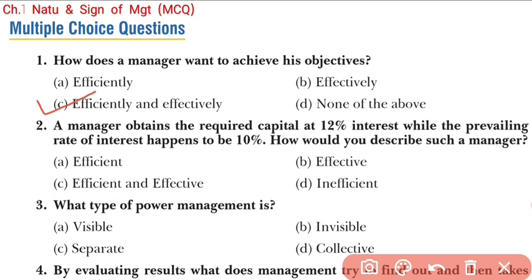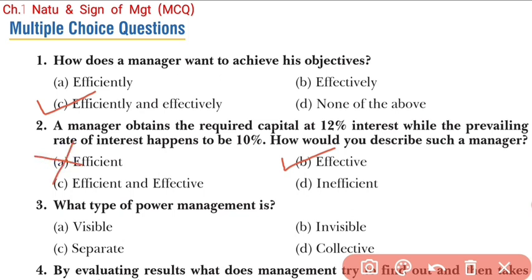It means the manager has achieved the objective, but not at less cost. It means the cost has been increased. So students, when the management achieves the target, it means he is effective but he is not efficient. So here the answer will be B, that is effective, because management is effective but management is not efficient.